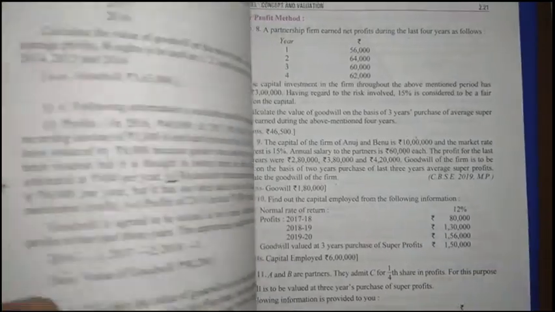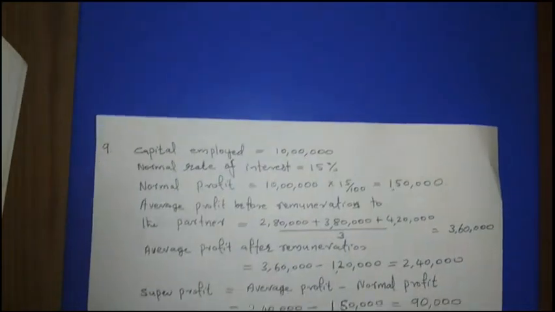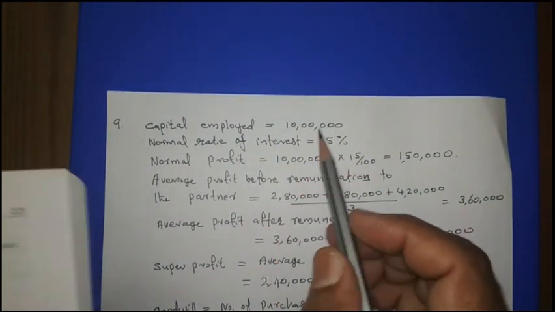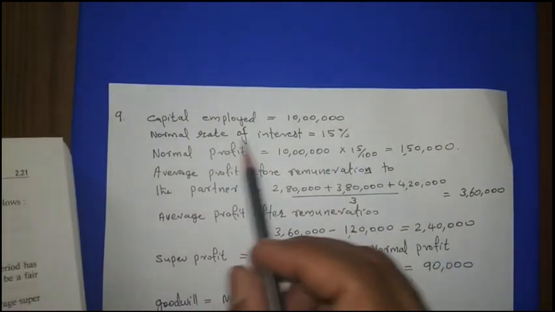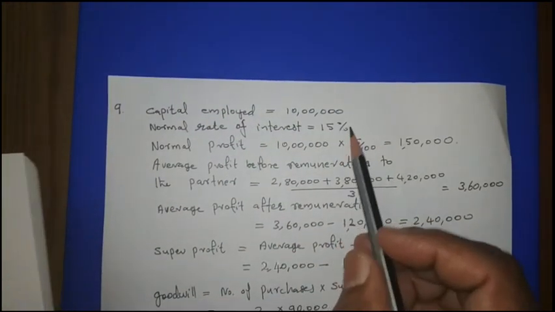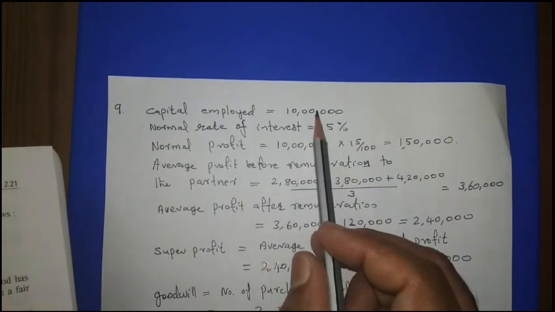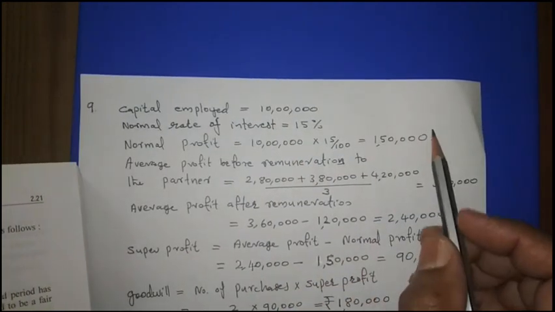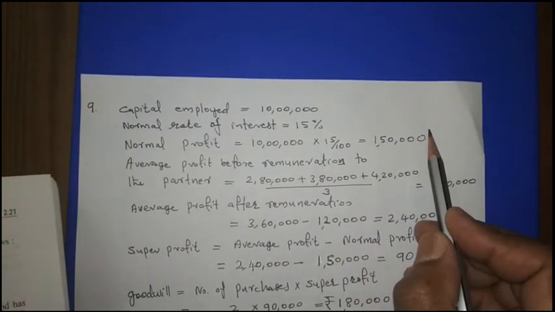Okay, so we can see the solution here. Capital employed is given as 10 lakh. Normal rate of return is 15%. Normal profit will be this 10 lakh into 15%, so 1,50,000 is the normal profit.